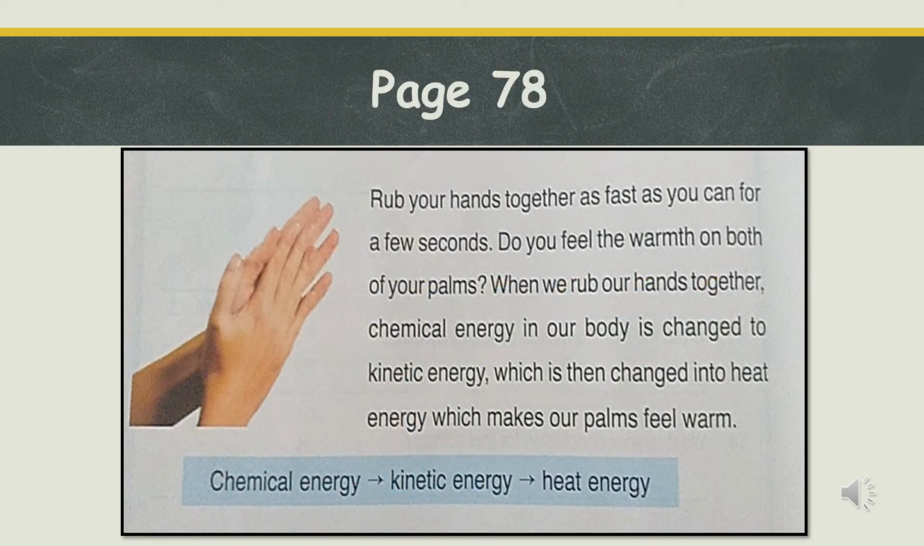Let's have a closer look at that one as well. Try to rub your hands together as fast as you can for a few seconds. Do you feel the warmth on both of your palms? When we rub our hands together, chemical energy in our body is changed to kinetic energy. Because the hands are moving, they have kinetic energy. And the kinetic energy is then changed into heat energy, which makes our palms feel warm. So chemical energy is transformed into kinetic energy, and the kinetic energy is transformed into heat energy.